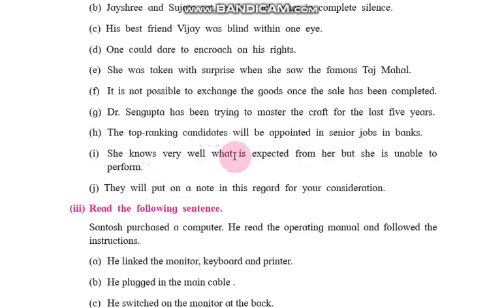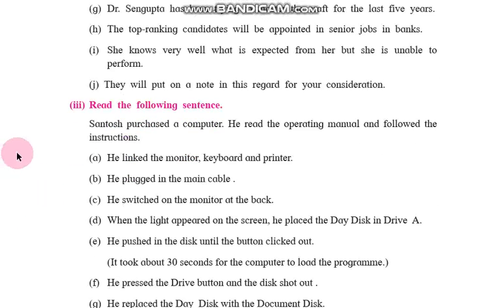She knows very well what is expected of her. Instead of from, we use of here. Next one, they will put on a note on this regard for your consideration. They will put up a note in this regard for your consideration. Here instead of on we use up.